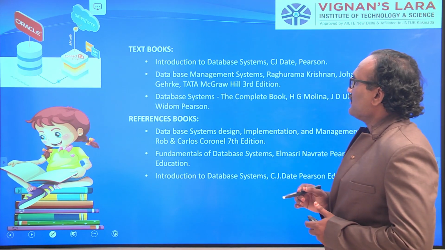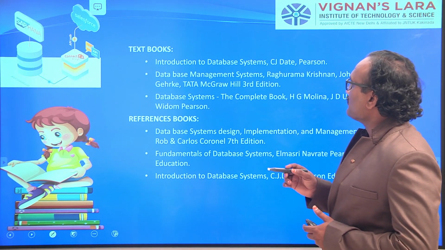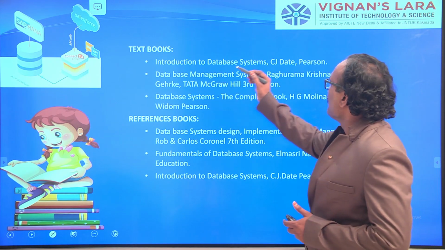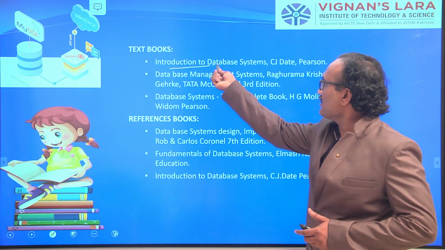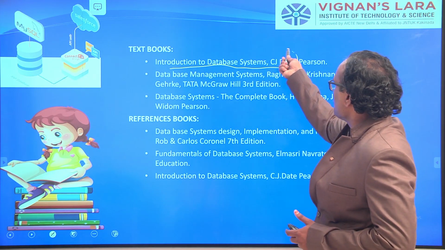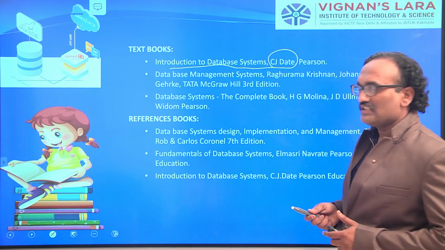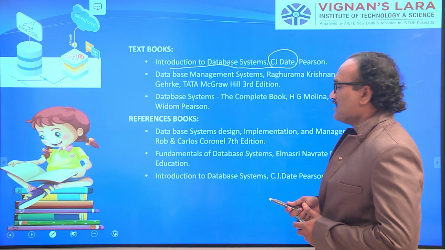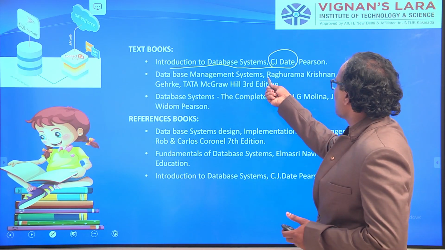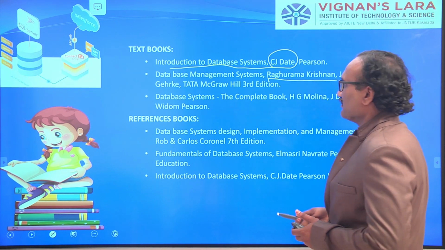I am going to start Unit 1. These are the textbooks. Your Unit 1 is from the textbook Introduction to Database Systems by C. J. Date. The remaining units 2, 3, 4, 5, 6, the major concepts, will be from the very famous textbook by Raghu Ramakrishnan.